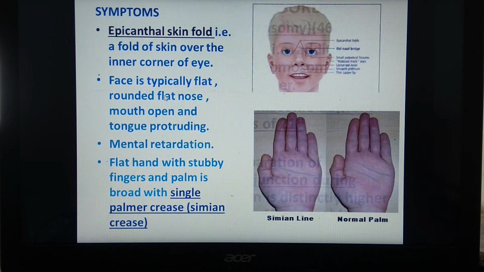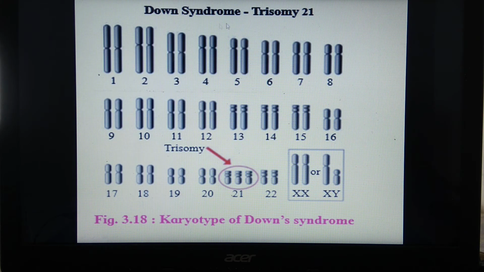Now we'll see, as I said, Down syndrome is because of trisomy of the 21st chromosome. Here 1, 2, 3, 4 like this, all chromosomal pairs are shown. Here these chromosomes are present in pairs. These are the homologous chromosomes. But you will see the 21st chromosome is present in triple copies. This triplicate of 21 is called trisomy of the 21st chromosome, which results in the development of a child having Down syndrome. This presentation of chromosomes is called a karyotype.